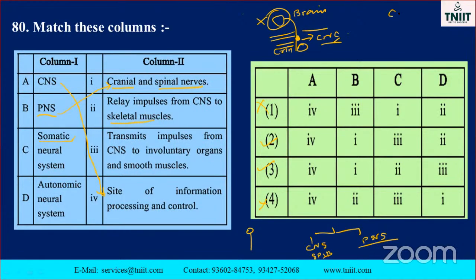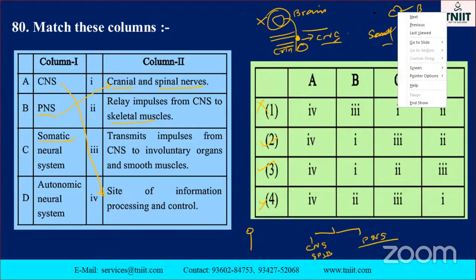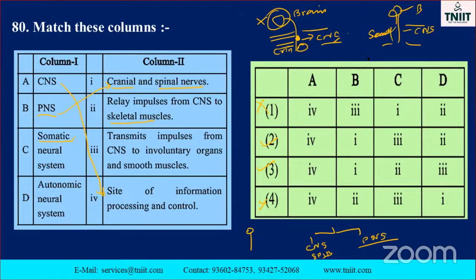Okay. The body is just imagine. This is the body. Just consider as a body. This is brain. This is central nervous system, isn't it? Here the part is that leg, hand, like that, you know. This is called a somatic, isn't it? It is connected with the, how it will be that? Relay impulse from CNS. Suppose if the impulse transfer from the brain to, okay, other part of the body with the help of skeletal muscles. So the option is C is 2.